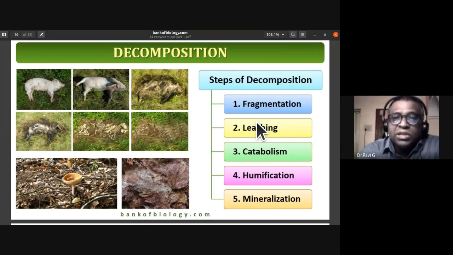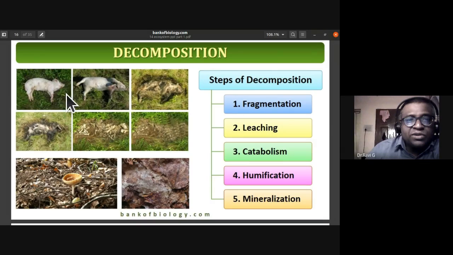All these steps are involved in the decomposition process. So FLCHM: fragmentation, leaching, then you have the C part of it, the catabolism, humification, and you also have this mineralization. All these are the steps involved in the decomposition process.